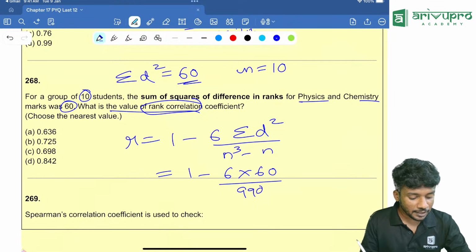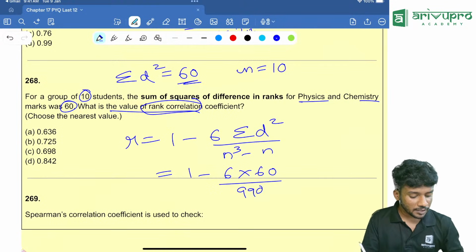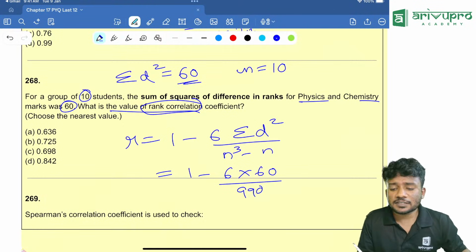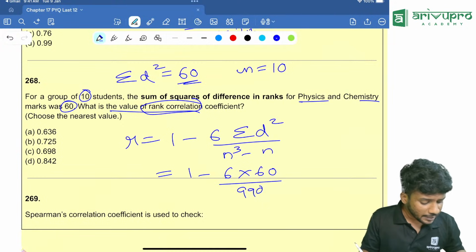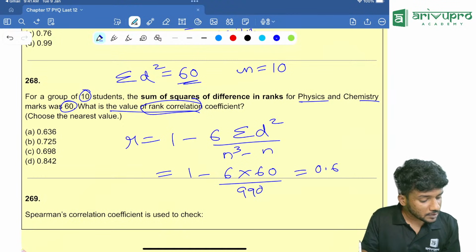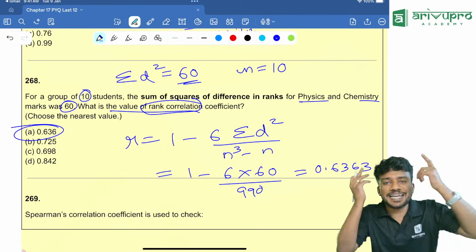Just use the calculator and solve the entire thing. How to use the calculator? 6 into 60 is 360, divided by 990. Then change the sign. How will you change the sign? Click plus or minus. Then plus 1, then equal to, which is equal to 0.636363. Looking at that, the option is your right answer, people.